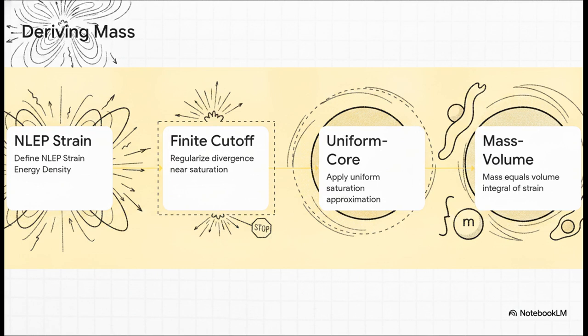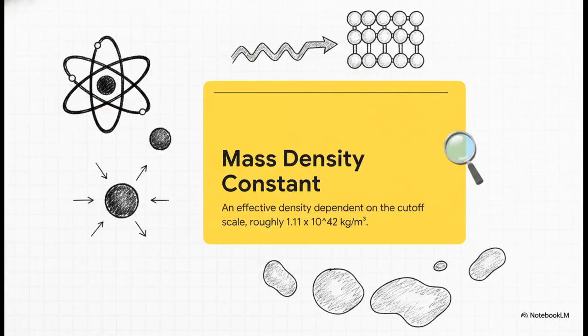By applying a uniform core approximation, we establish a true mass-volume equivalence. Mass is quite literally the geometric receipt for the precise volume of baseline space that was folded up to make the particle. And this derivation yields something absolutely fascinating, the mass density constant. Based on that microscale cutoff dependency, the effective topological density of any fundamental particle core is a staggering 1.11 times 10^42 kilograms per cubic meter.